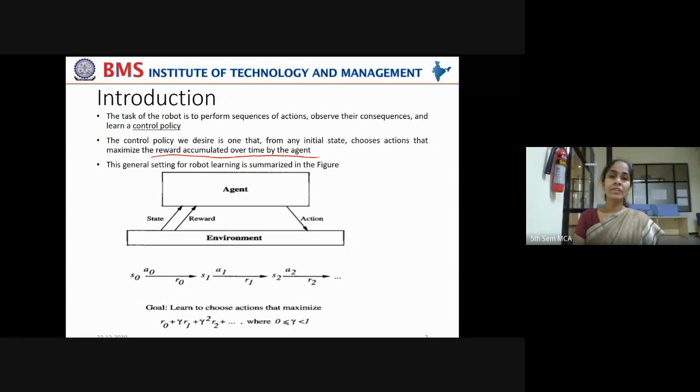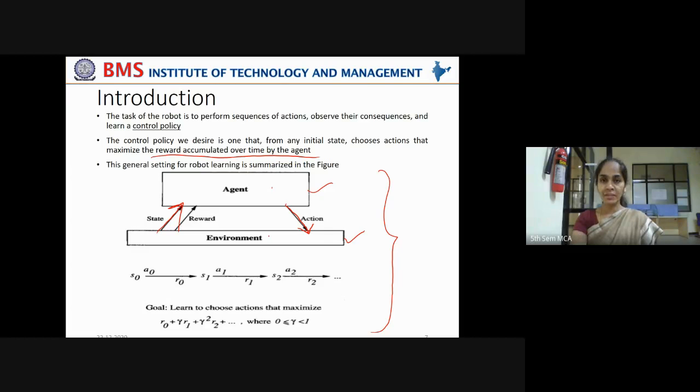Got it? This general setting for robot learning is summarized in this figure. You can observe here, this is the agent that is taking some actions in this environment. When an agent is in one state, in an environment, by taking some action, it moves into another state.